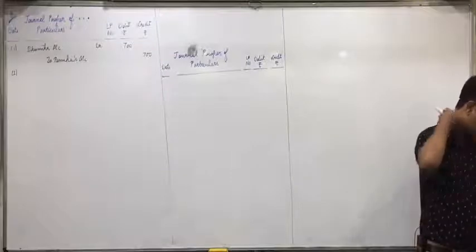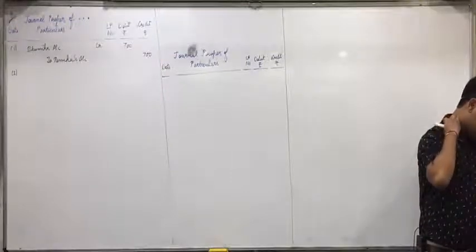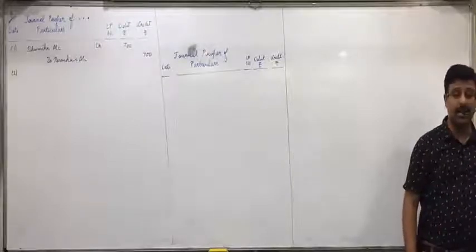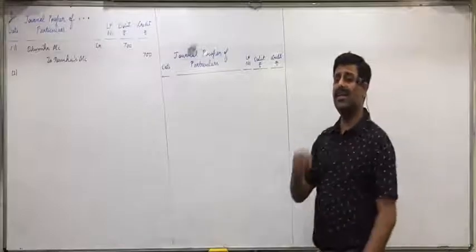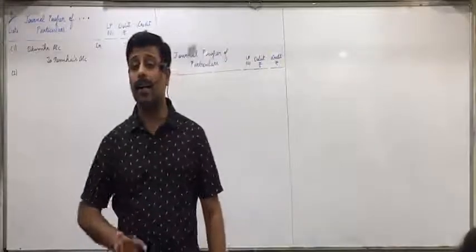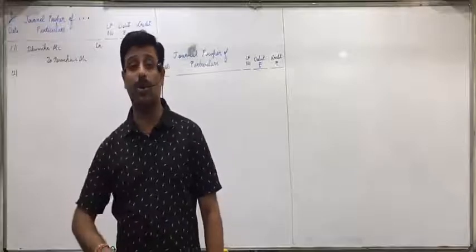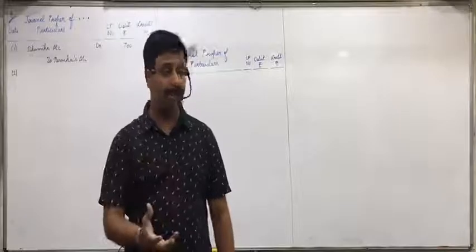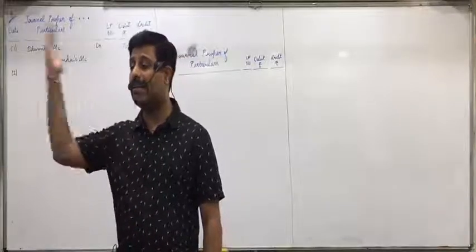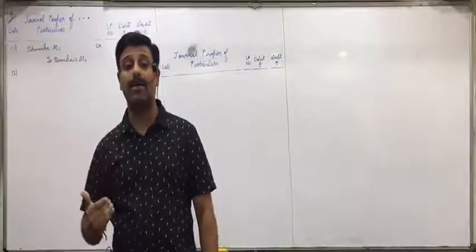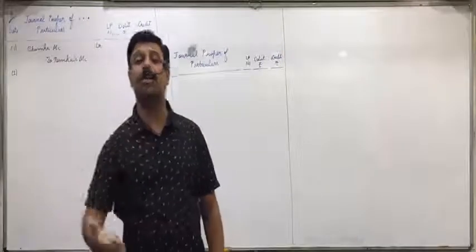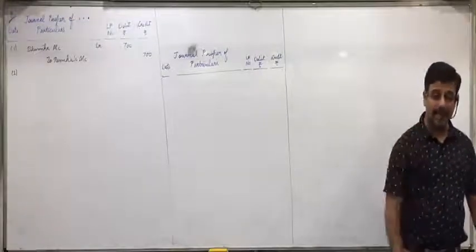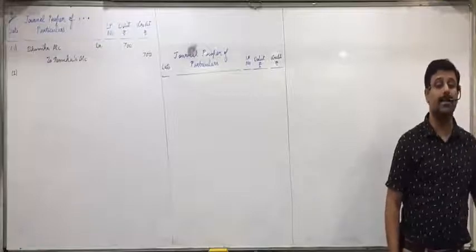Okay, be attentive. 1,000 received from Updesh for bad debts written off in past, which is underline credited to Updesh's account, and write wrong effect. Whenever in such a transaction they say credited to so and so account, debited to so and so account, it's the wrong effect. What we have done wrongly, they are mentioning that. If we had written off bad debts in past and now received that money, then we should credit bad debts recovered account, credit all incomes and gains. And the mistake is that instead of bad debts recovered account, we have credited it to Updesh's account.